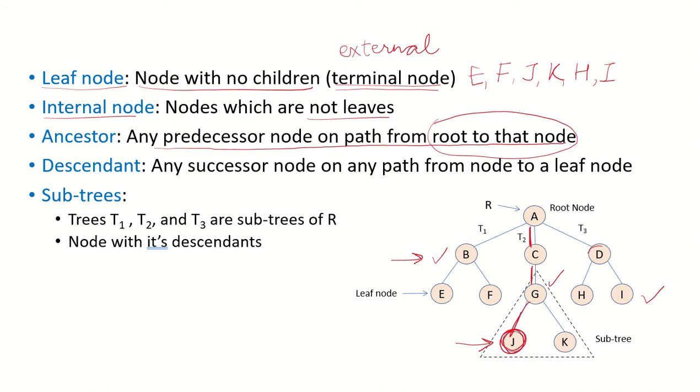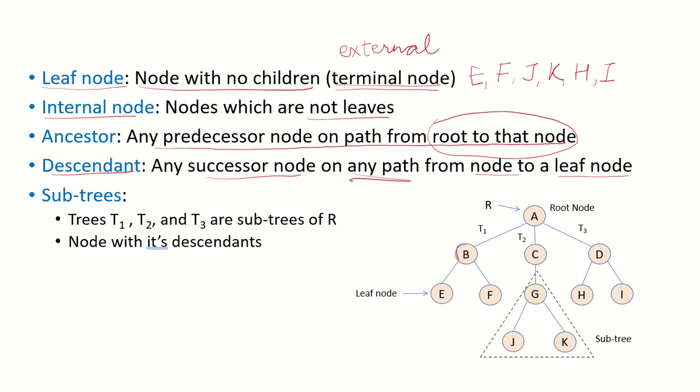Since D is the parent of node I, node A is an ancestor of I but can also be referred to as the grandparent or grandfather of node I. What are descendants? Any successor node on any path from a node to a leaf node is referred to as a descendant.